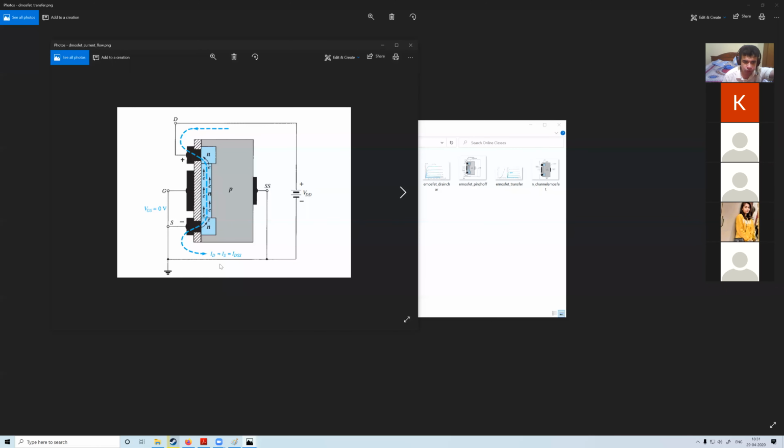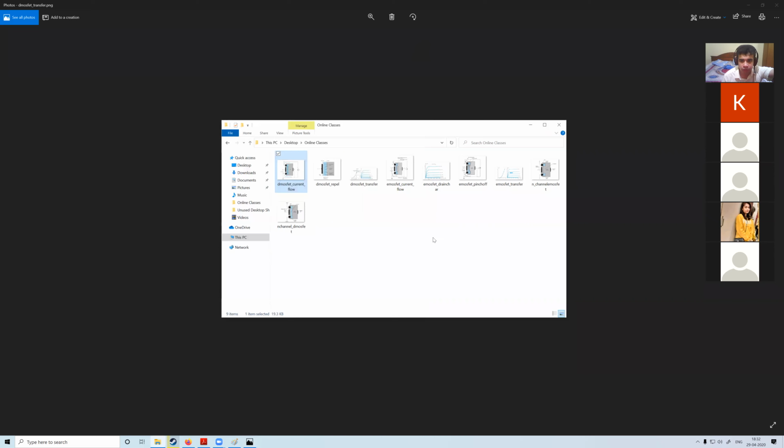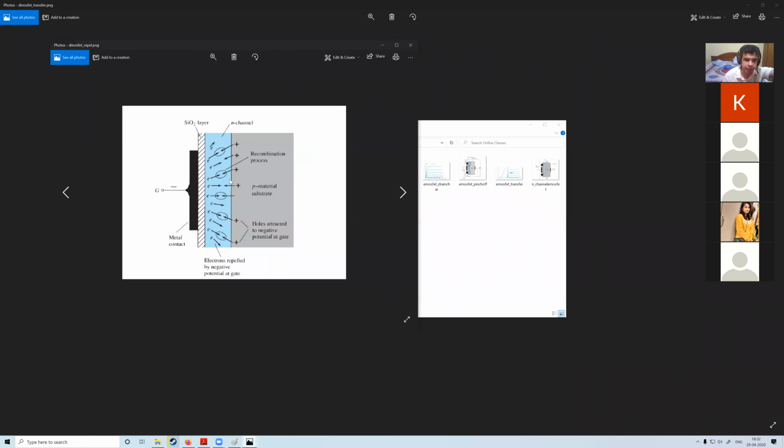This is how the current flows in a D MOSFET. This is the source, this is the drain, this is the gate. So the electrons move from the source to the drain, and the current moves in the opposite direction, from drain to the source. Now, when I apply a negative voltage, the electrons will be repelled.